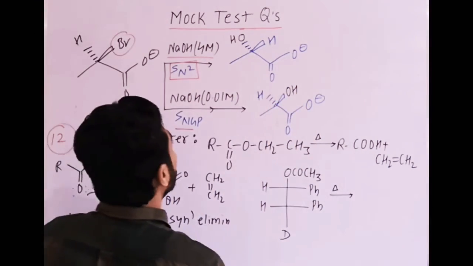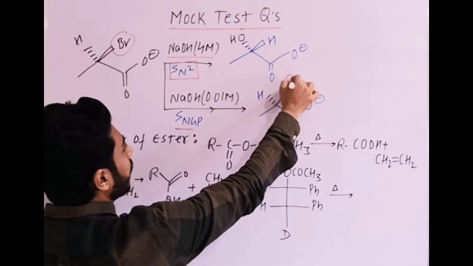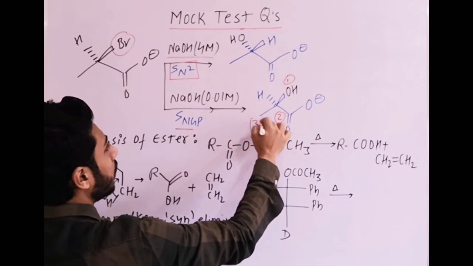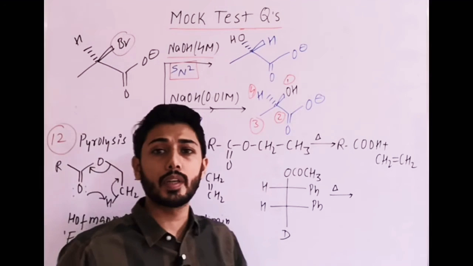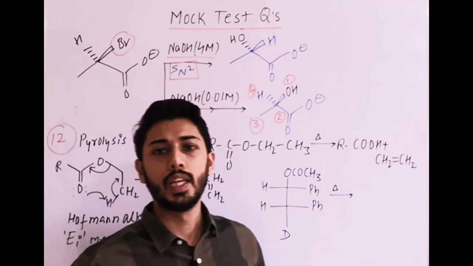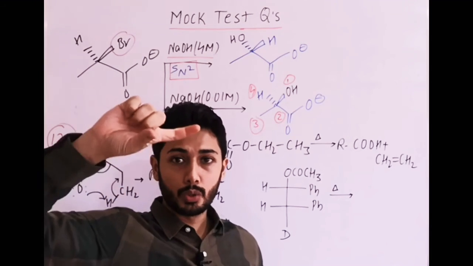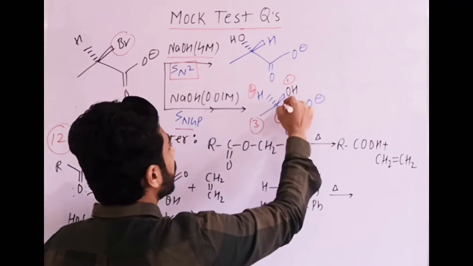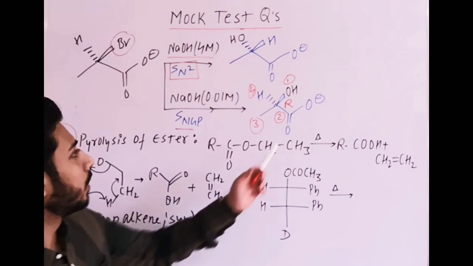Now the point here, and one more, is configuration. If I find it for that one, the first priority is OH, second is CO minus, third and fourth are H. H is already on the dash. If you remember, in optical isomerism we have done that the lowest priority group in wedge-dash should be on the dash position. Rotation will be 1, 2, 3 clockwise, that means the configuration of the chiral carbon here is R.